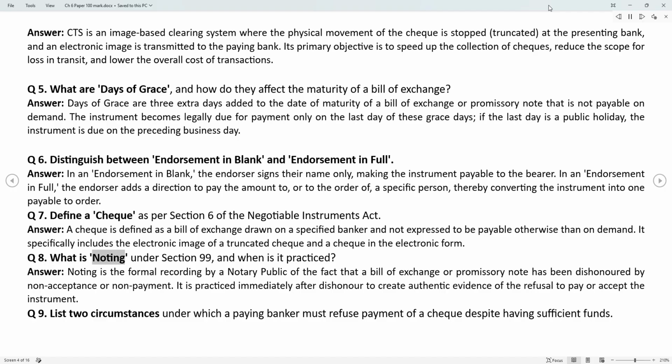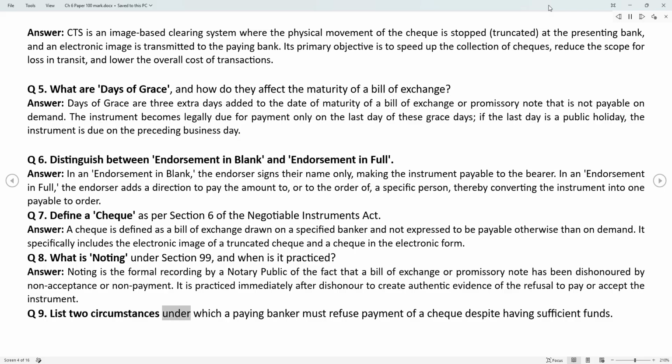Q8. What is noting, under Section 99, and when is it practiced? Answer. Noting is the formal recording by a notary public of the fact that a bill of exchange or promissory note has been dishonored by non-acceptance or non-payment. It is practiced immediately after dishonor to create authentic evidence of the refusal to pay or accept the instrument.